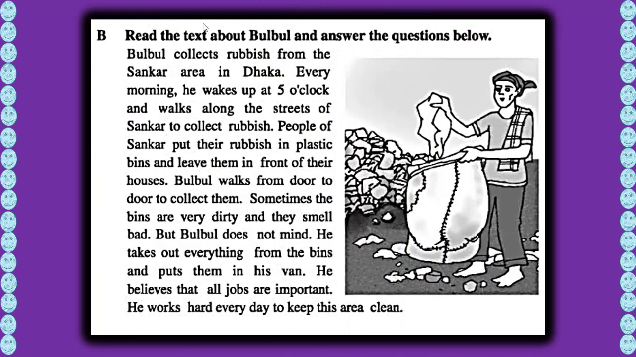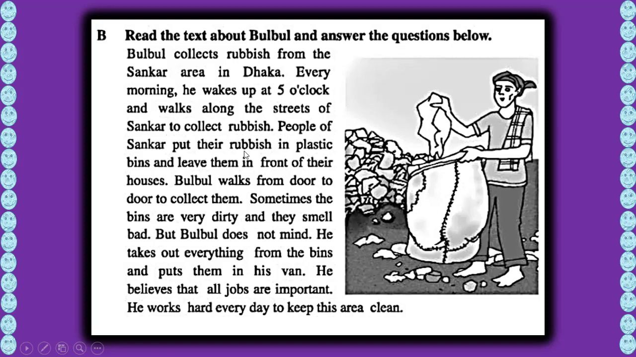Number B. Read the text about Bulbul and answer the questions below. Okay, Bulbul, the name of a person. Bulbul collects rubbish from the Shankar area in Dhaka. Every morning he wakes up at 5 o'clock and walks along the streets of Shankar to collect rubbish.